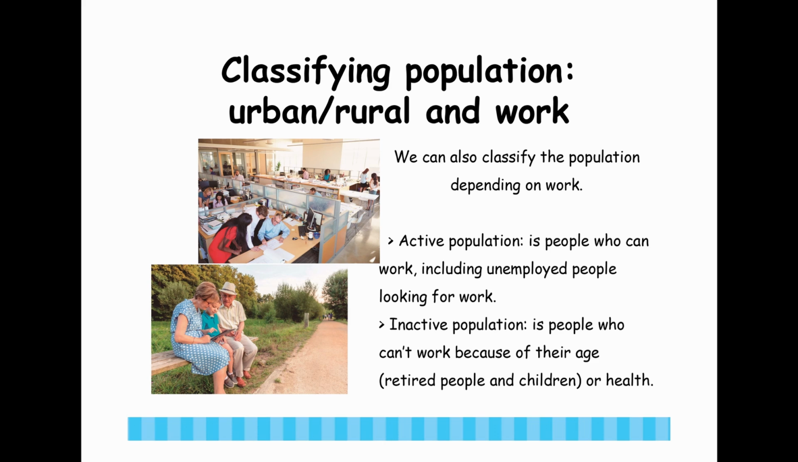Active population is the people who can work, including unemployed people looking for work. Inactive population is people who can't work because of their age, retired people, and children, or health.